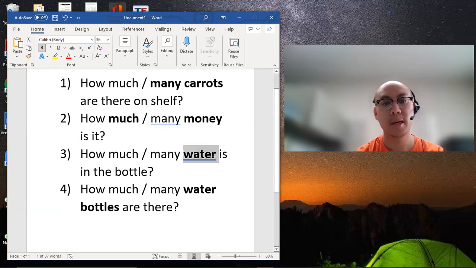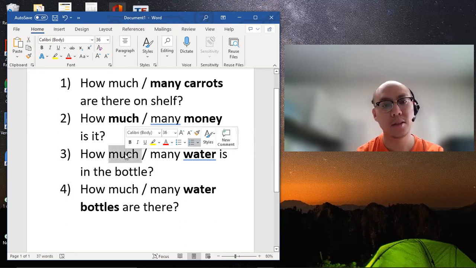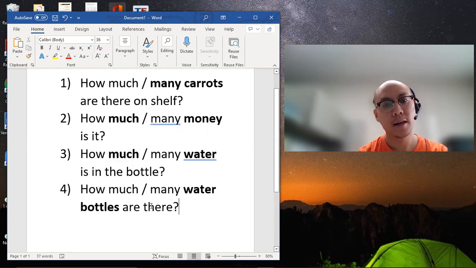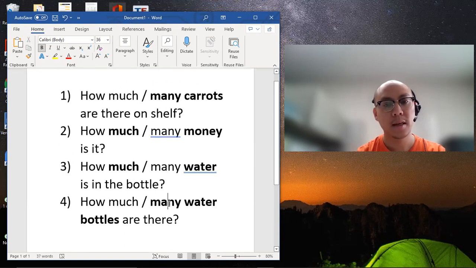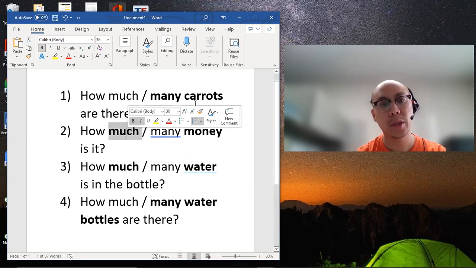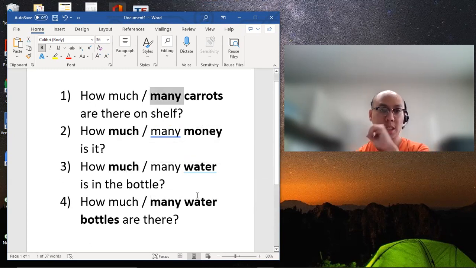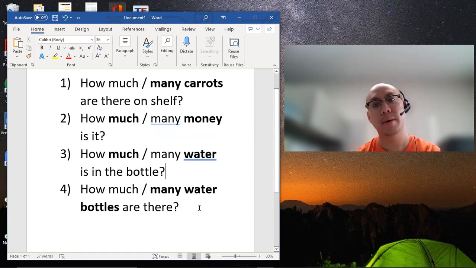How many water is in the bottle? Though measurable, when we talk about water or butter, sugar, salt, air, we would answer with a lot, a little bit, not too much. In that case, how much? Of course, the water bottles, how many water bottles are there in the box or in the case or on the shelf? 6, 7. So hopefully you look at these, and the correct answer is the bold word. So how many carrots, how much money, how much water, how many water bottles?